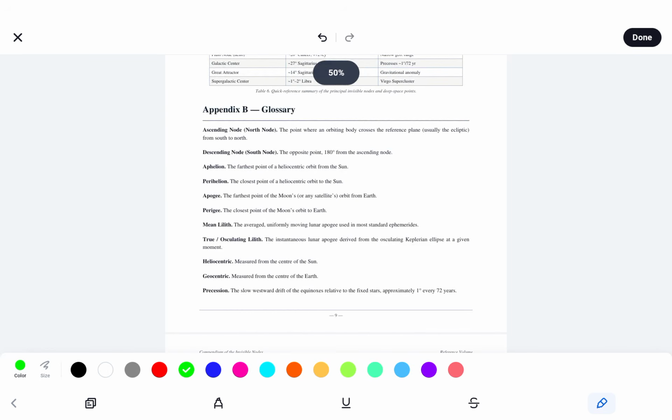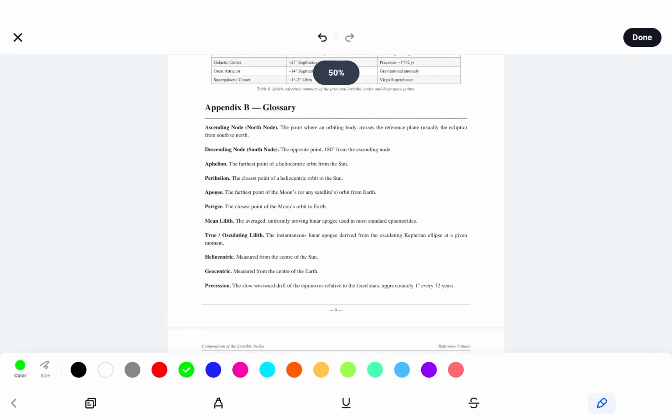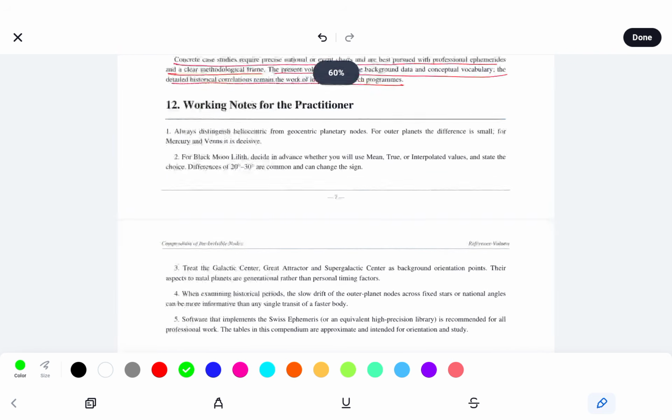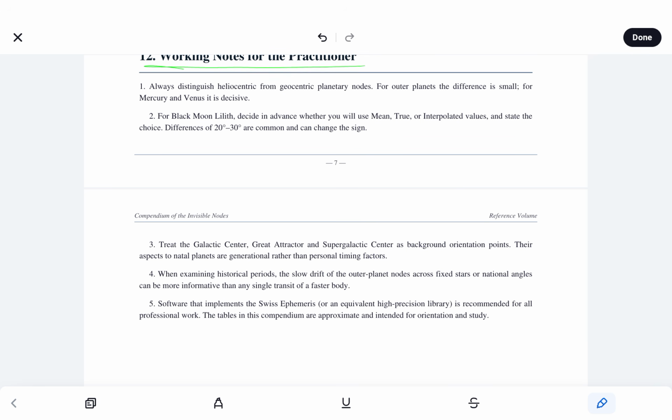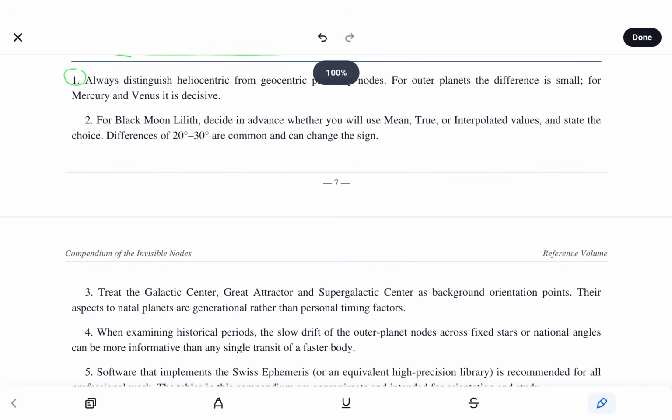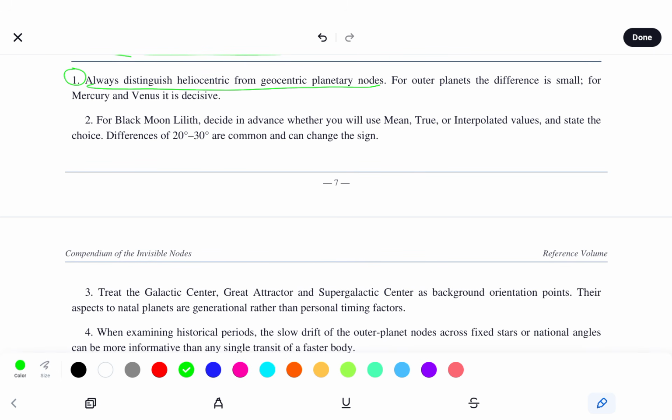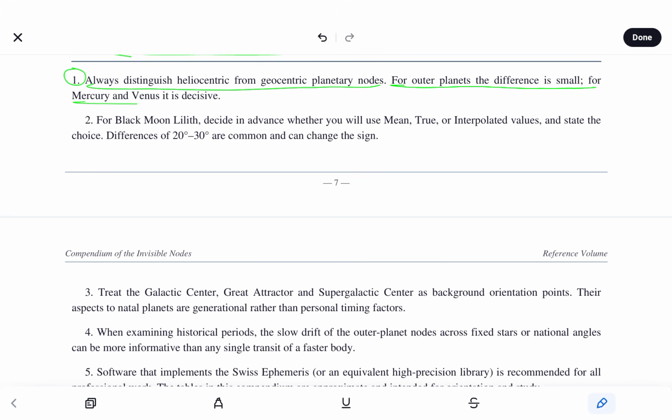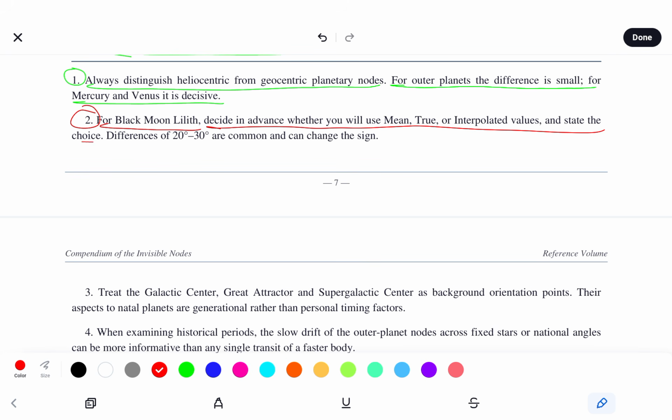And now we are going to kind of finish up here because we just have the appendixes, and then this is our working notes here for the practitioner. First, always distinguish helio from geoplanetary nodes. For outer planets, the difference is small. For Mercury and Venus, it is decisive. Second, for B and L, decide in advance whether you use mean, true, or interpolated values. State the choice. Differences of 20 through 30 degrees are common and can change the sign.